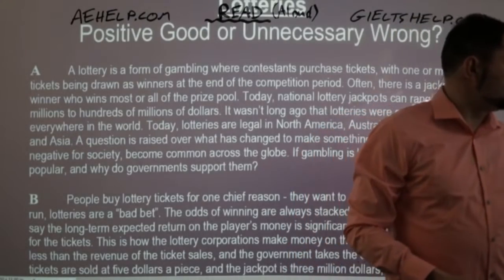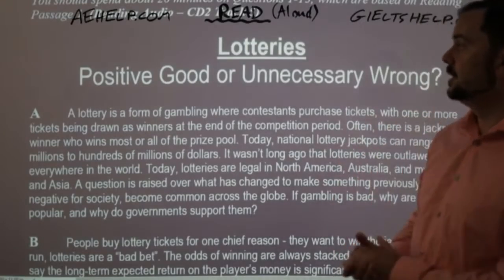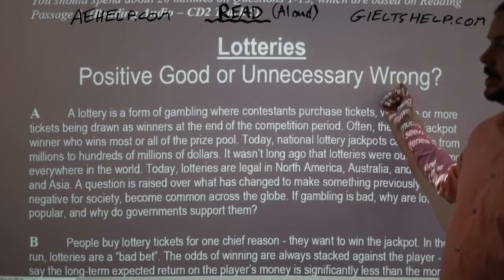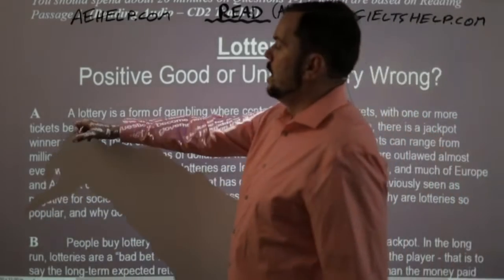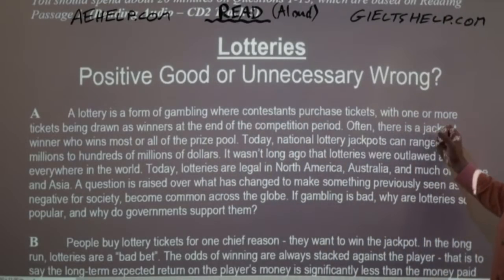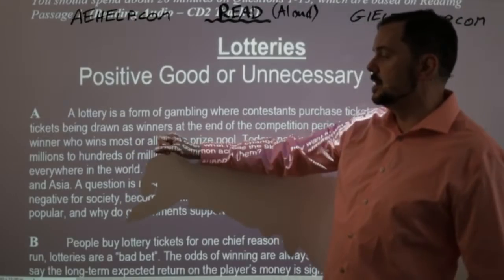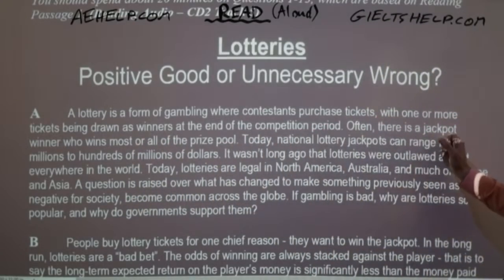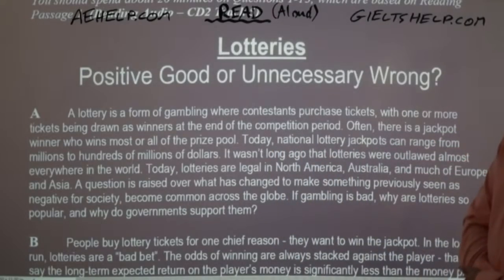From the top, read with me, and then we'll reflect on each paragraph. So lotteries, positive, good, or unnecessary, wrong. A lottery is a form of gambling where contestants purchase tickets, with one or more tickets being drawn as winners at the end of the competition period. Often there is a jackpot winner who wins most or all of the prize pool. Today, national lottery jackpots can range from millions to hundreds of millions of dollars.